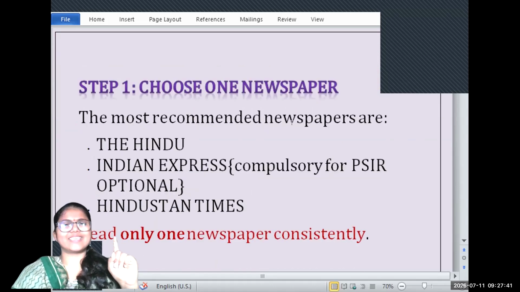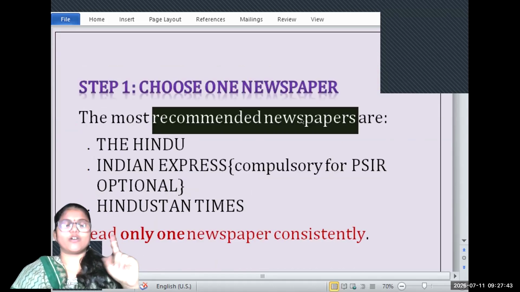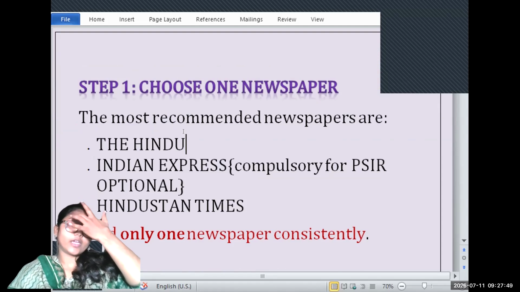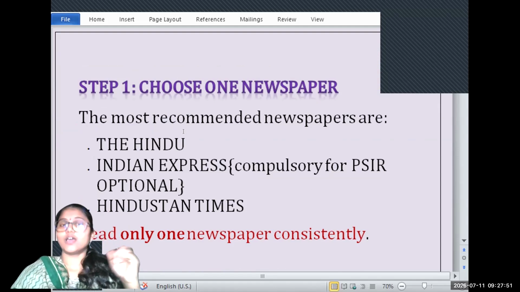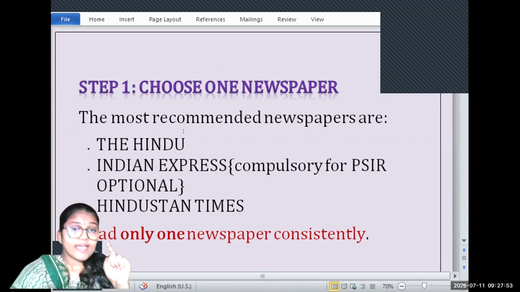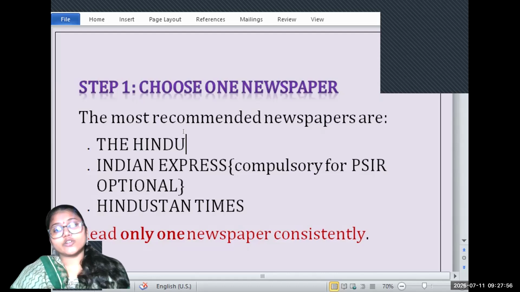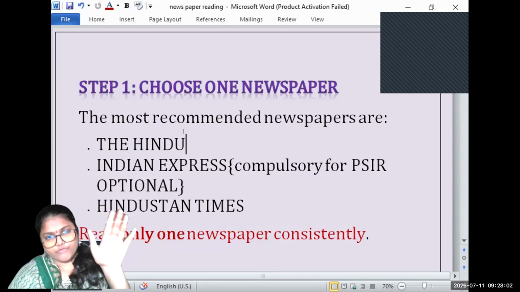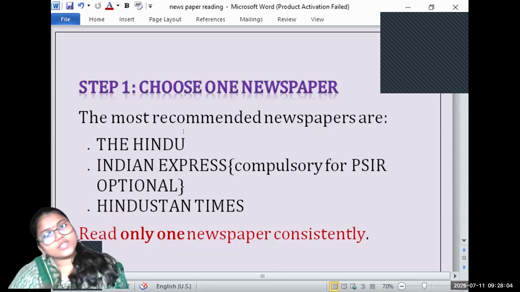The most important thing is the newspaper. Obviously, we should have a newspaper, maybe online, maybe offline. You should have a newspaper which you will follow throughout your journey, from your preparation, to during the exams, maybe even after the interview.